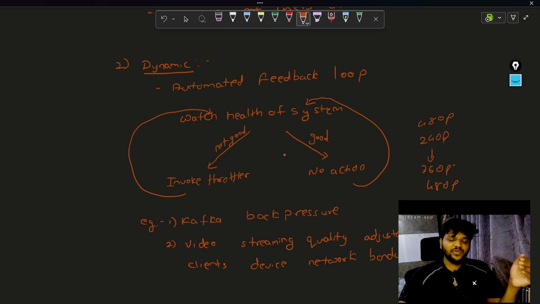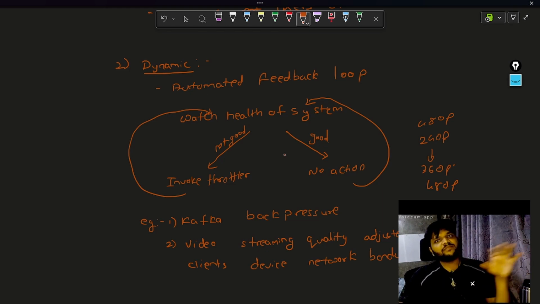Again, a couple of examples: Kafka back pressure. If you have used Kafka, as soon as there is a lag in the consumer consuming the data, it back pressures the producer so that it pushes the data slowly. This is Kafka back pressure.